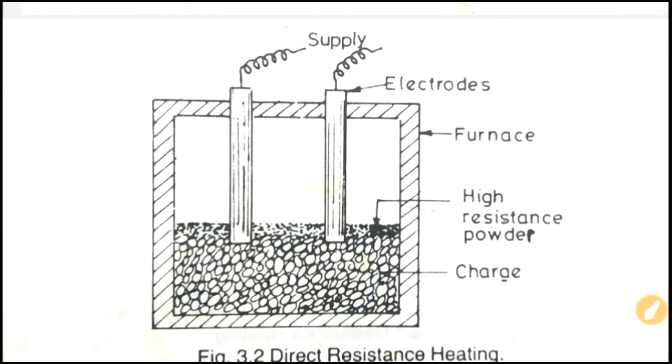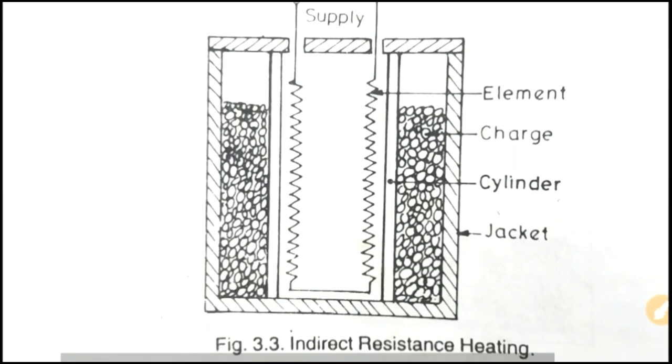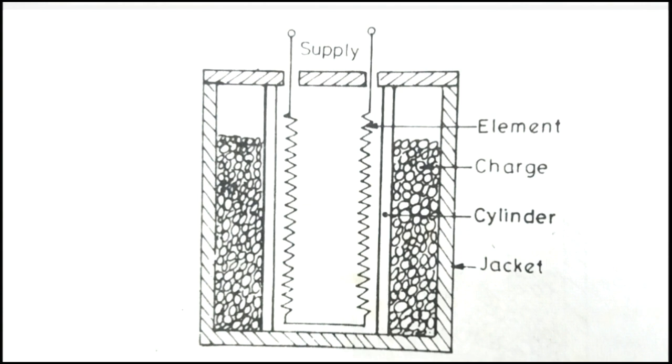Now let us see the indirect resistance heating method. In this method, the current is passed through a high resistance element which is either placed above or below the oven, depending upon the nature of the job to be performed.